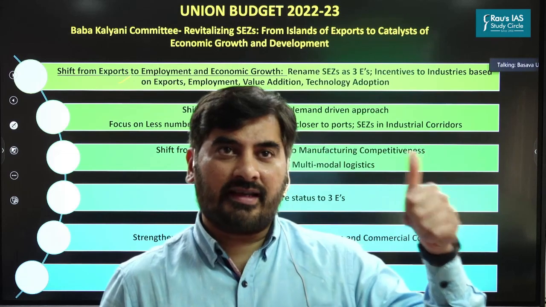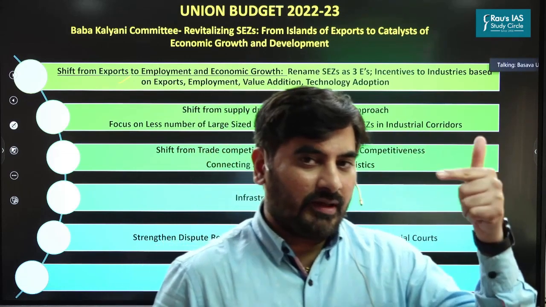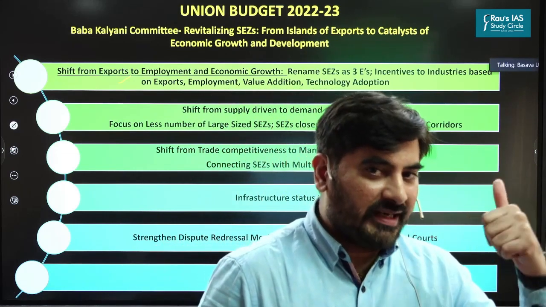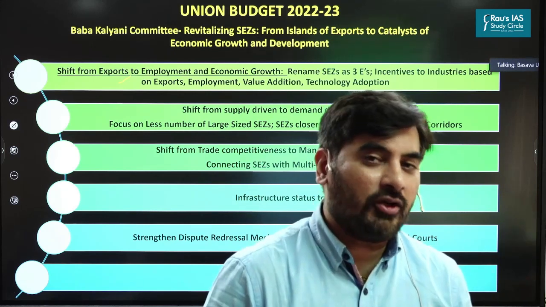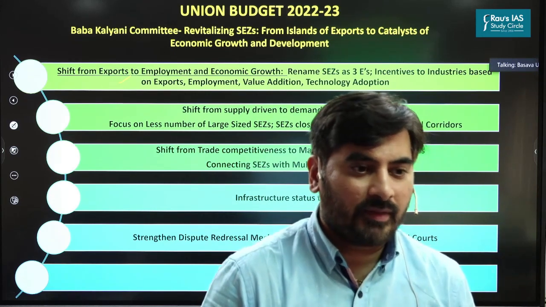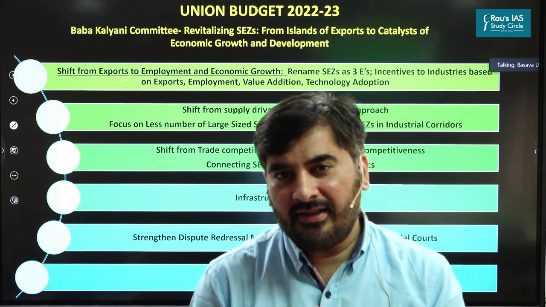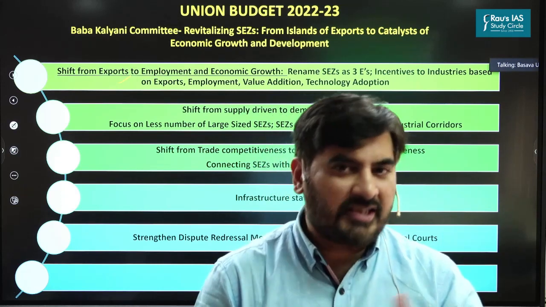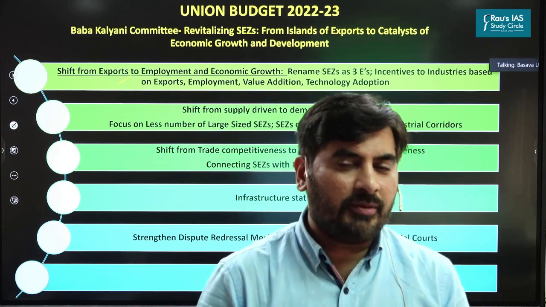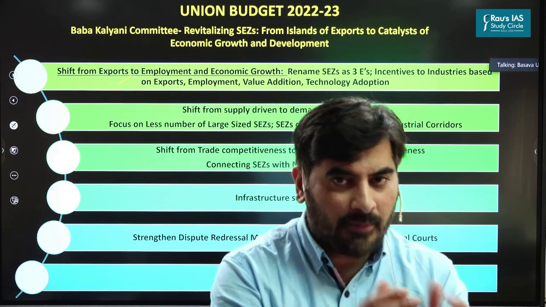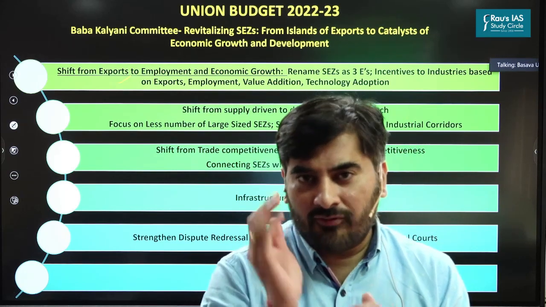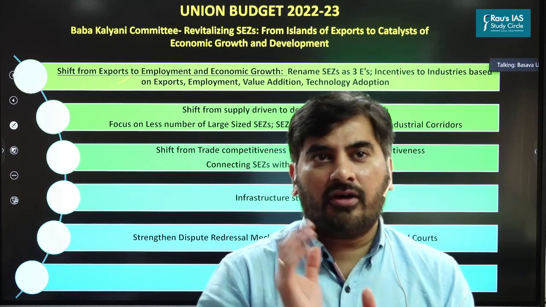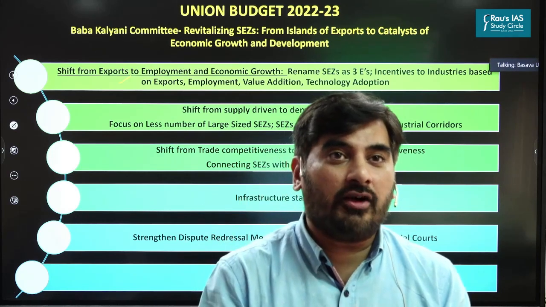Second, apart from renaming, we must give incentives to SEZ units based not just on exports, but also on how many jobs they are creating, how much value addition they are doing, and what kind of technology they are adopting.